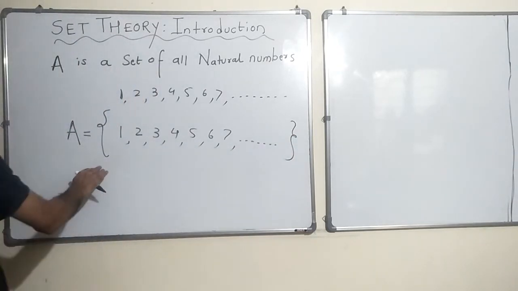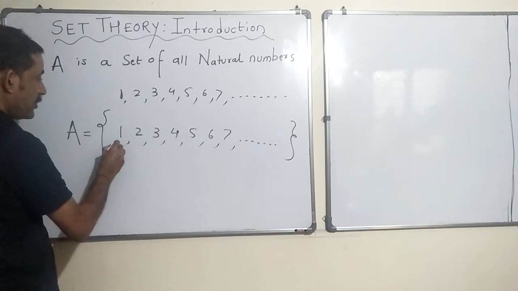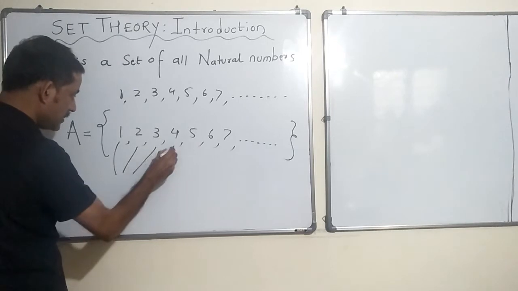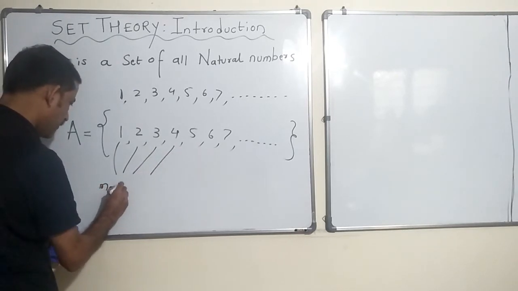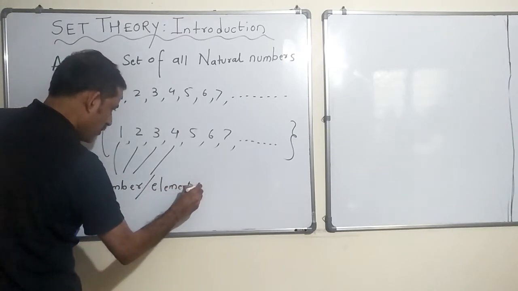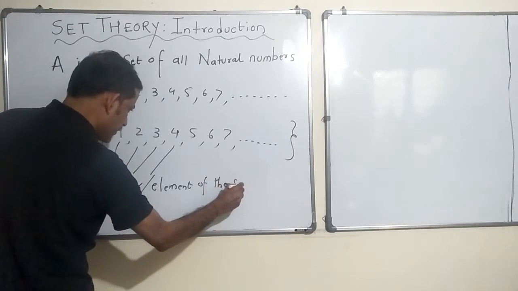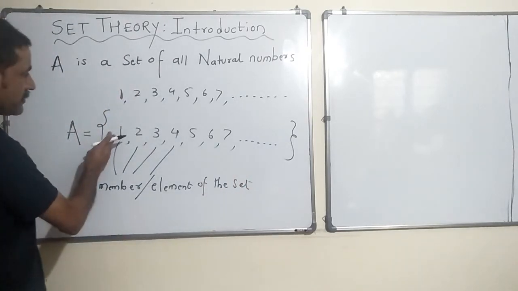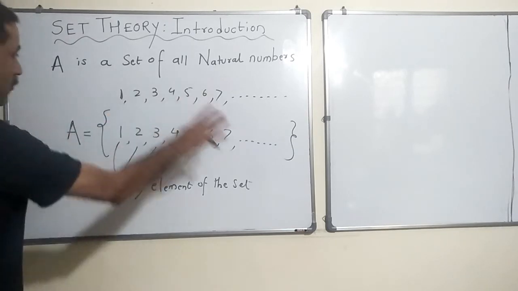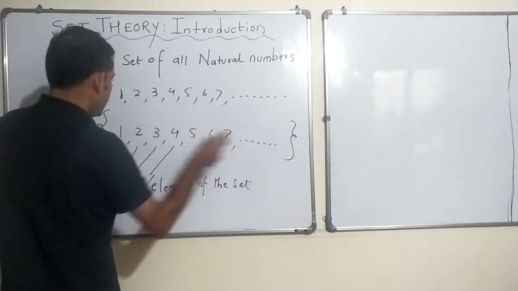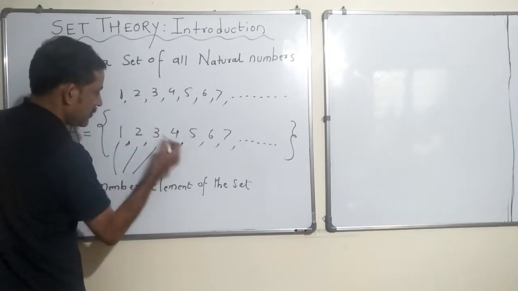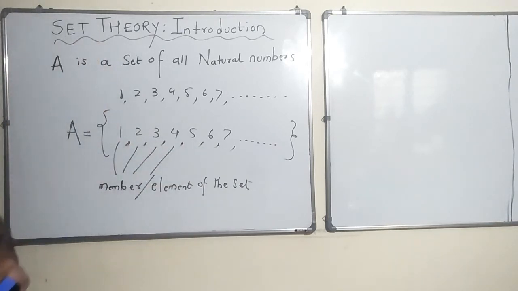Now this is how we represent a set, right? Each of these, 1 or 2 or 3 or 4, each of them is called a member or element of the set. So which are the elements of the set? Is 1 the element of the set, or is 1 the member of the set? Yes. Okay, so this is how we represent a set. Curly braces, and put all the members inside those curly braces separated by commas. Okay, great.